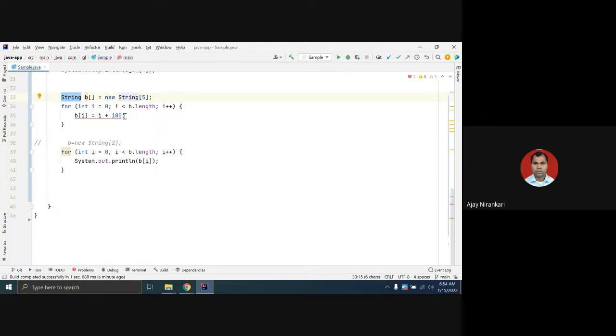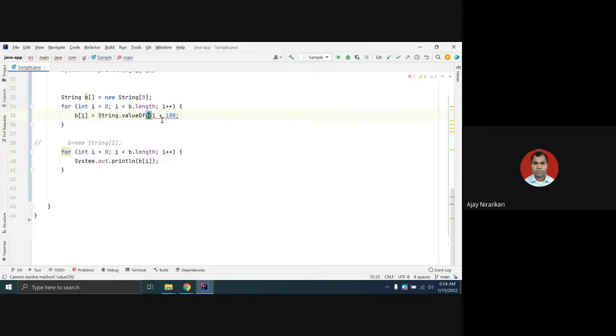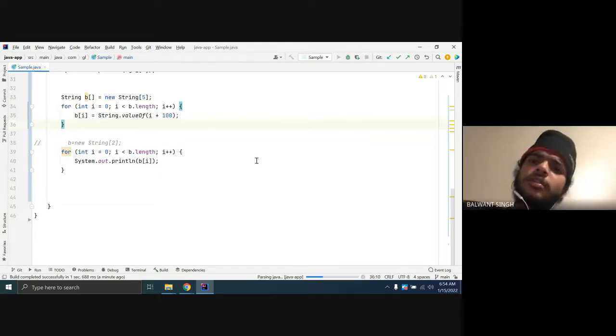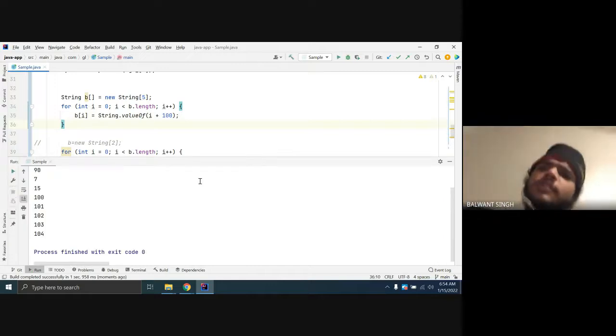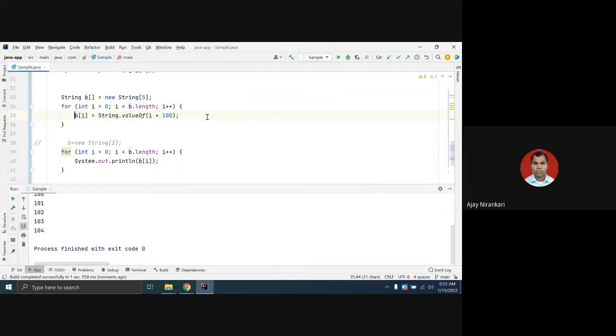So you have to convert it somehow. This is a string, so let us convert to a string. The String class offers the valueOf function, right? You can convert the value. Now, I have one question: sometimes in examples we put empty quotes and plus i plus 100, instead of String dot valueOf. Yes, that is Java, correct. This is also one way.